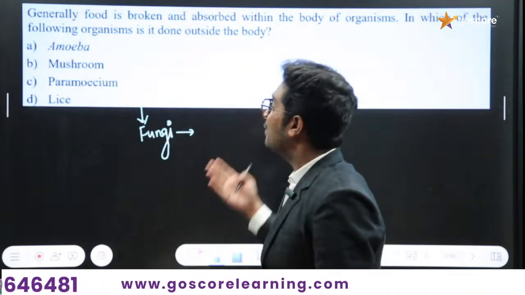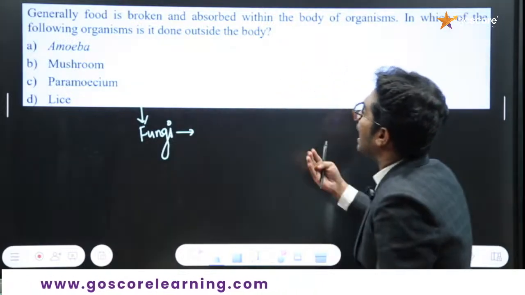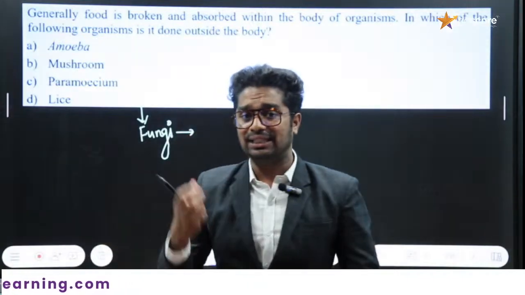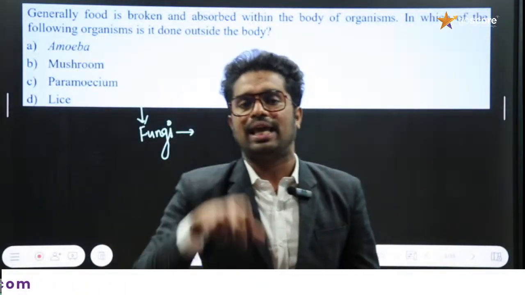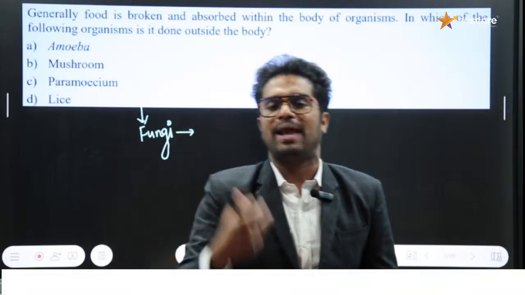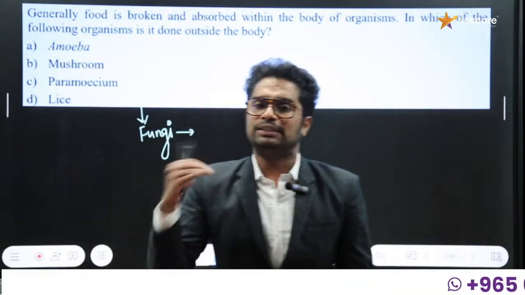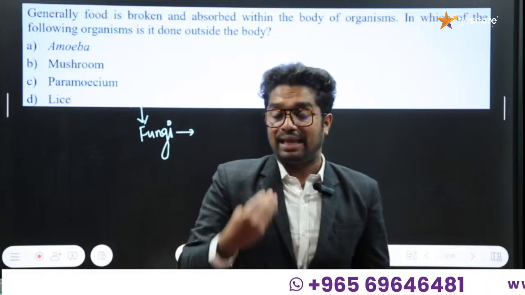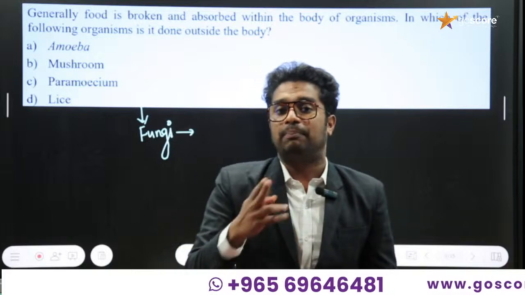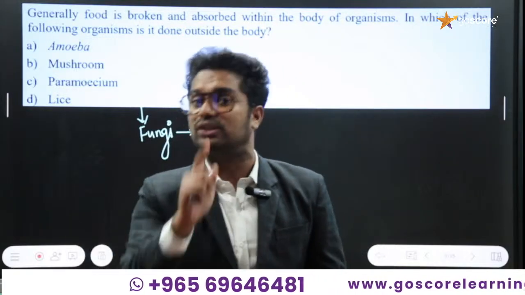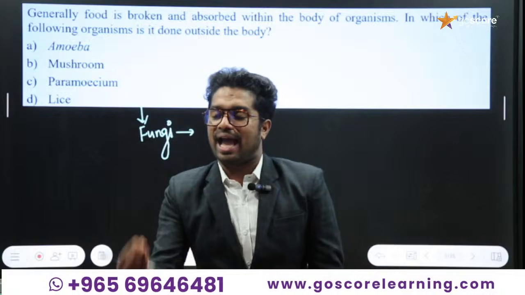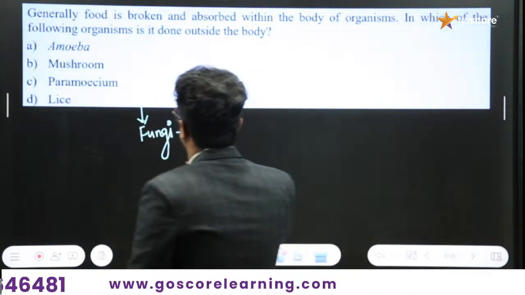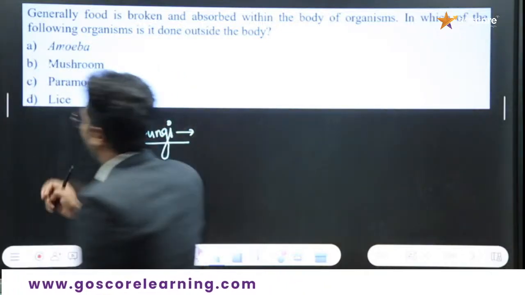Generally the food is broken down and absorbed within the body of organisms. In which of the following organisms is it done outside the body? Saprophytes always rely upon dead and decaying matter or plant or animal waste. This organic matter is broken down by the release of enzymes outside the body into simple substances, and they absorb those nutrients, which is a characteristic feature of fungi or saprophytes. The answer will be mushroom itself.